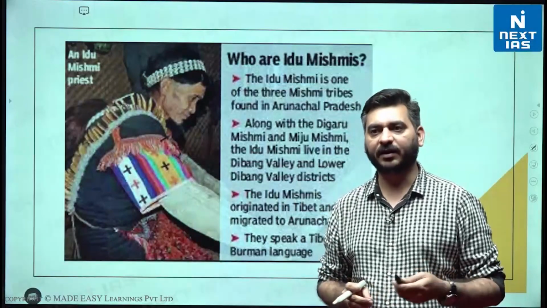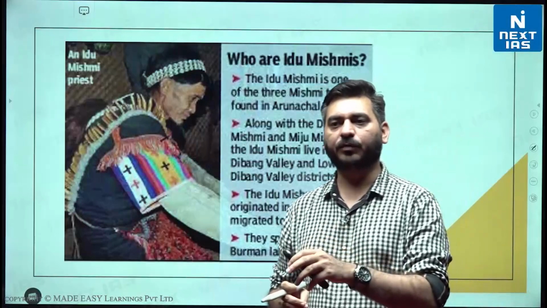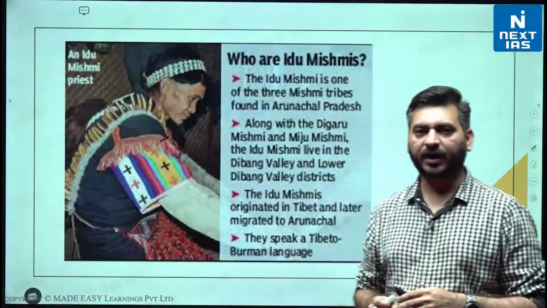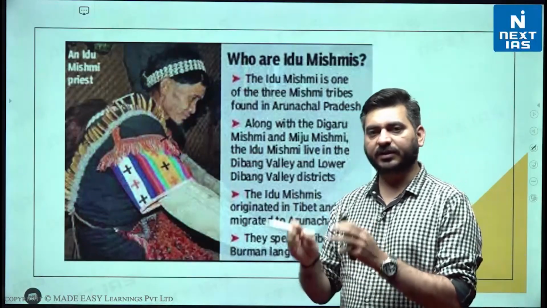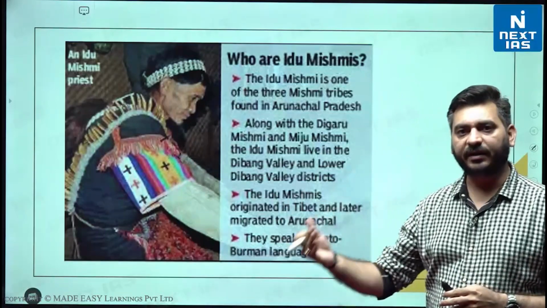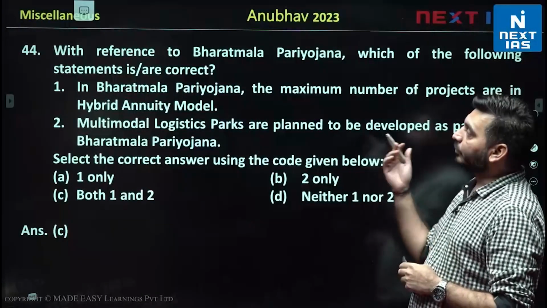और ऐसा माना जाता है that Mishmis and tigers are born from the same mother, right? इतना close ये अपने आप को मानते हैं with respect to tigers, but still they were opposing creation of a Dibang tiger reserve over there, right? क्योंकि उन्हें लग रहा था कि उनकी rights कम हो जाएंगी उसकी वजह से, and that is why they were opposing, right? Moving to the next question.